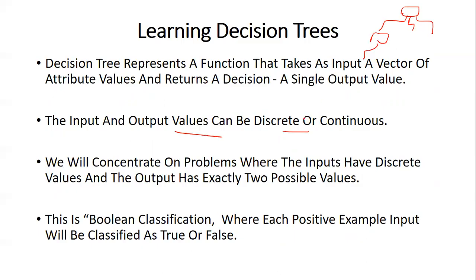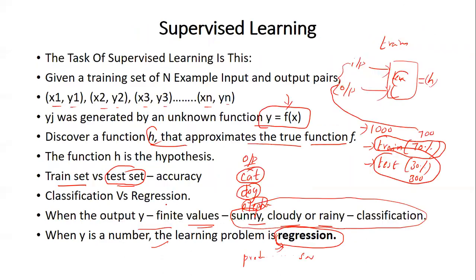Let us discuss an example with discrete values, where the inputs have only discrete values and the output has exactly two possible values. If the output has only two possible values, then that is called Boolean classification. If the output has many finite values, then that is called classification.